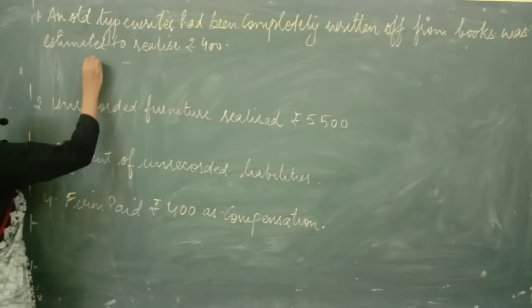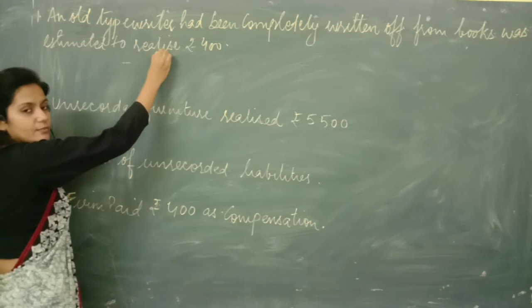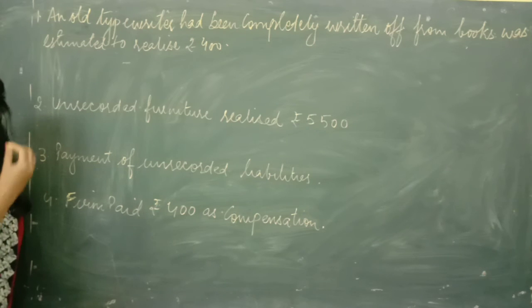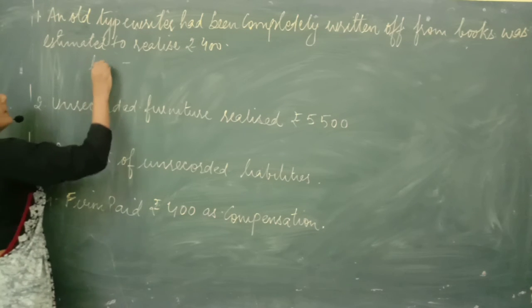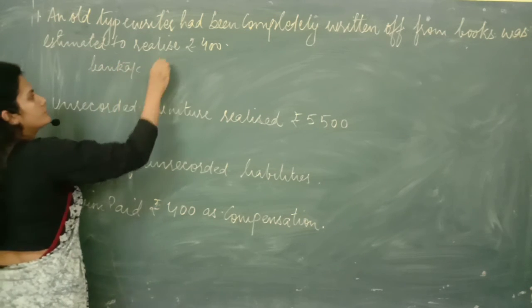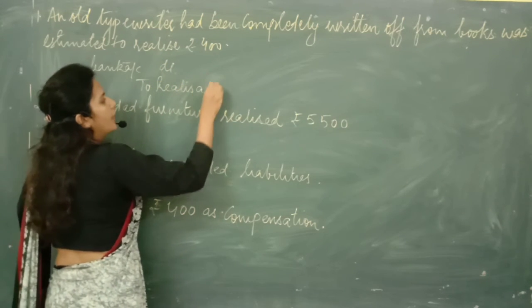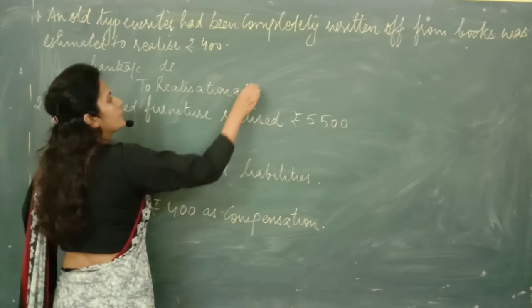Then the entry would be simple. Estimated to realize means when we go to the market to sell off this typewriter, we get rupees 400. So the entry will be bank account debited to realization account 400.